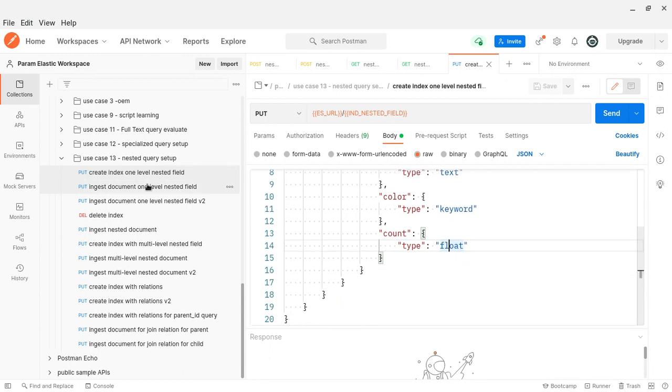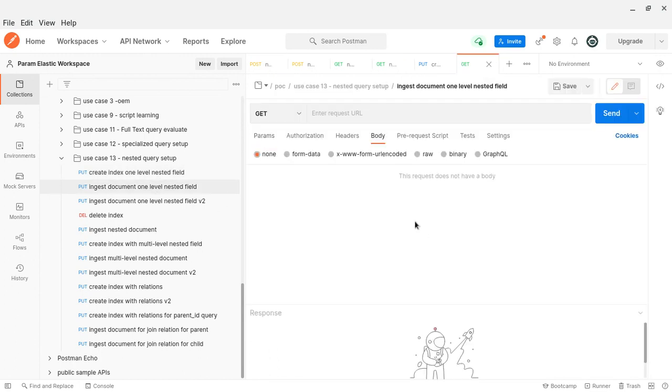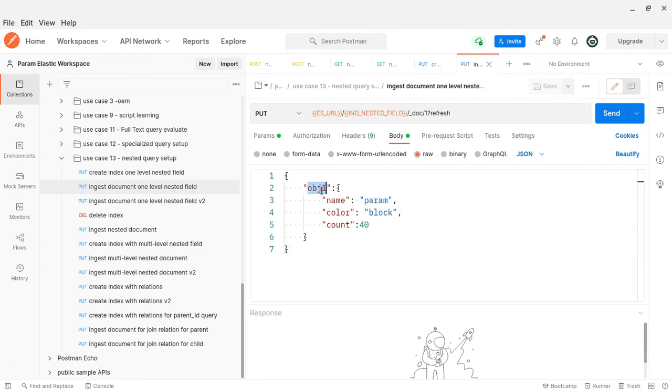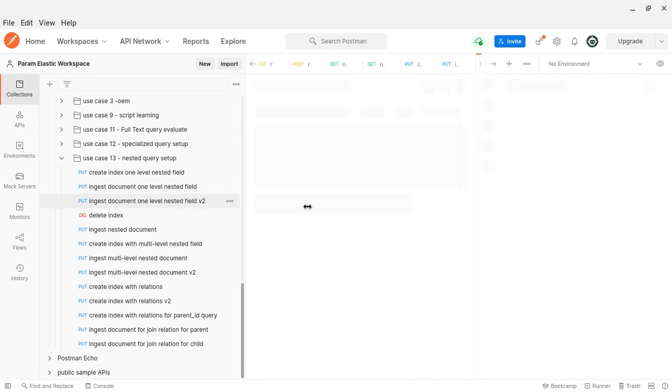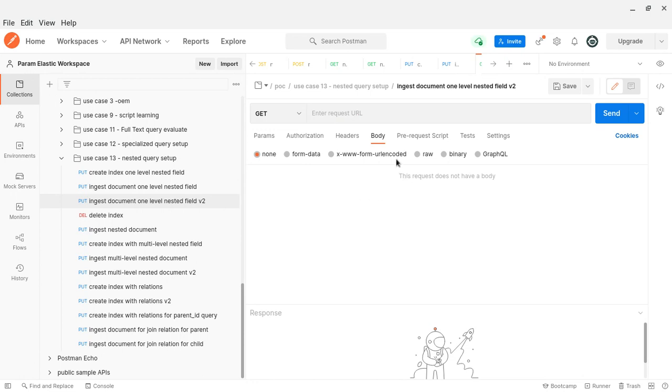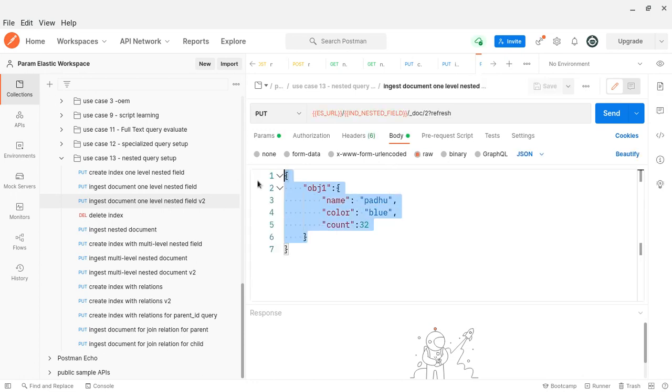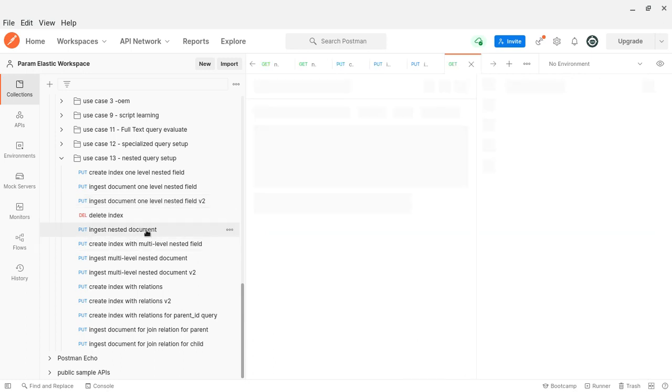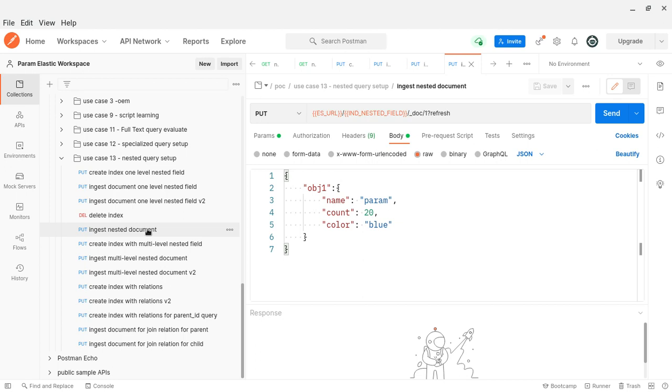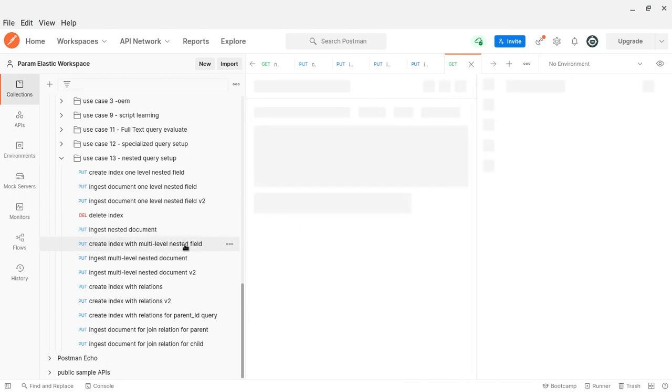Then I am just ingesting the documents. Something like that. It will be done, right? I think it's another version of that one. Then ingesting the document, this is also the same, I think. Yeah, it's blue, maybe the count may vary. That is fine. Now I'll show the multi-level.